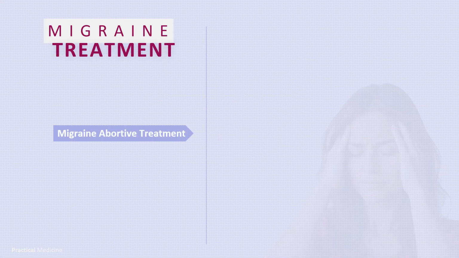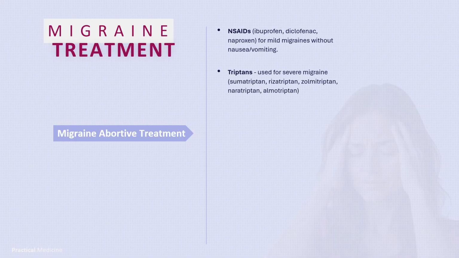Abortive therapies for acute attacks include NSAIDs, such as ibuprofen, diclofenac, naproxen for mild migraines without nausea and vomiting. Triptans are used for more severe migraine attacks. Triptans include sumatriptan, rizatriptan, zolmitriptan, naratriptan, almatriptan, and these are 5-HT1 agonists.